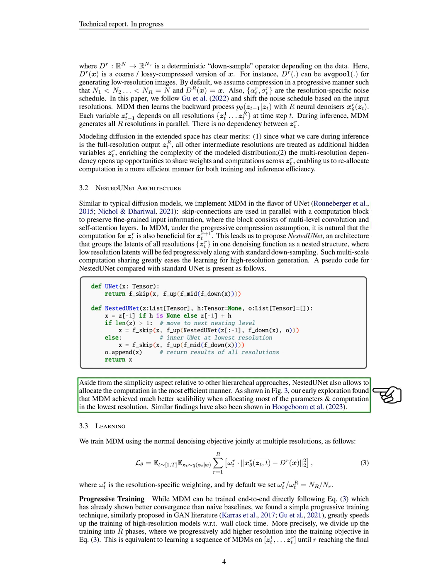Aside from the simplicity aspect relative to other hierarchical approaches, NestedUNet also allows us to allocate the computation in the most efficient manner. Our early exploration found that MDM achieved much better scalability when allocating most of the parameters and computation in the lowest resolution. Similar findings have also been shown in other studies.